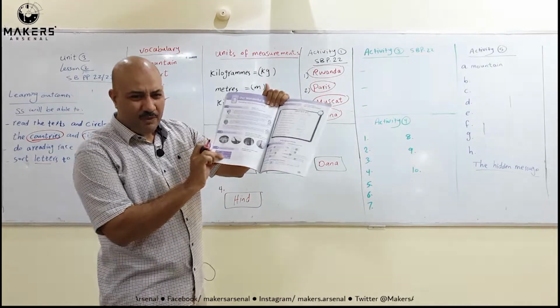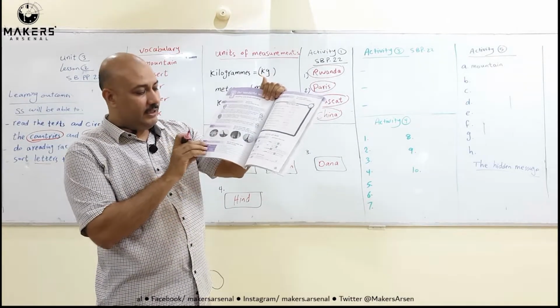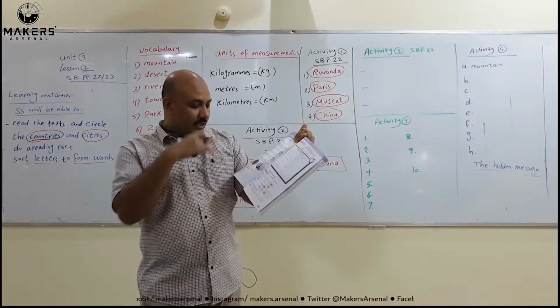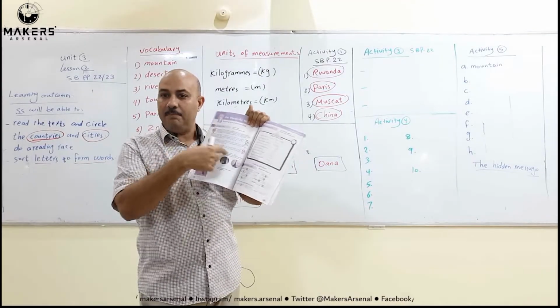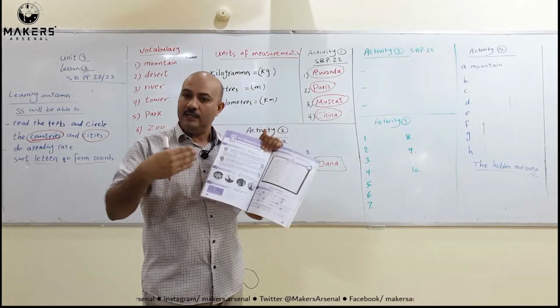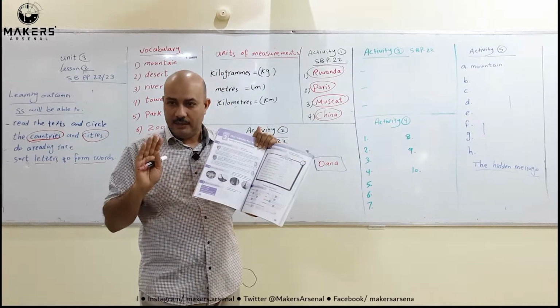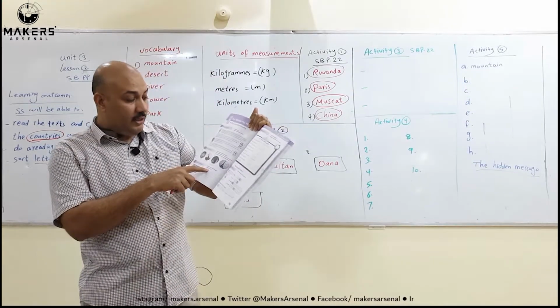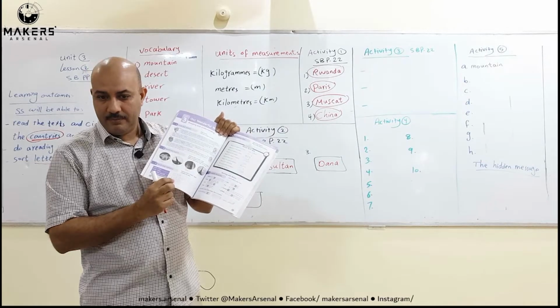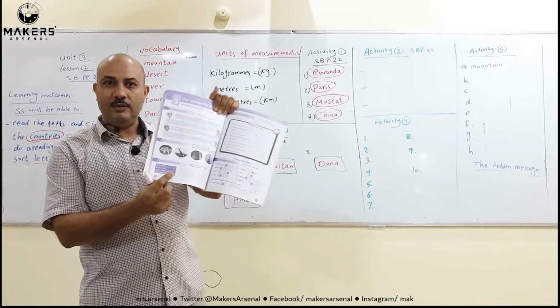This table, we finish it together. If you look at here, read and complete. Read the texts again. These texts are very important. Reading is very important in English. To read is to write, and to write is to read. So, read the texts in activity 1 again and complete this table. Look at this, my dear students, this table here.